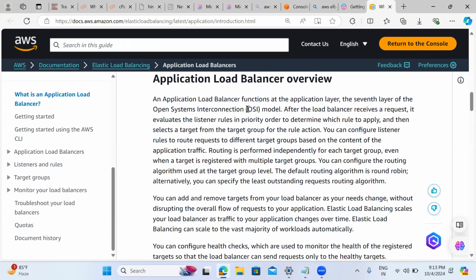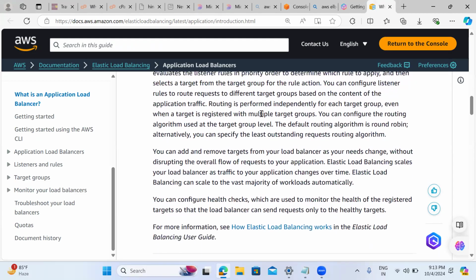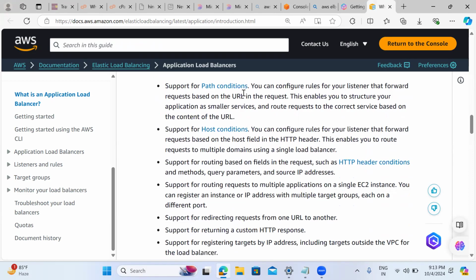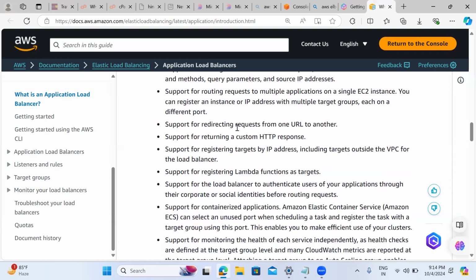Now the application load balancer works at the application layer, the seventh layer of the OSI model. It evaluates the request and makes the decision based on that. It supports path-based conditions, host-based conditions, and HTTP header-based conditions. In the next class we'll discuss these more. It also handles redirects from one URL to another URL, and it can bypass or forward that request.